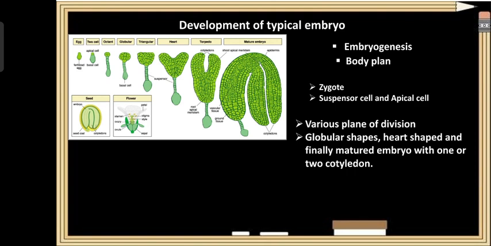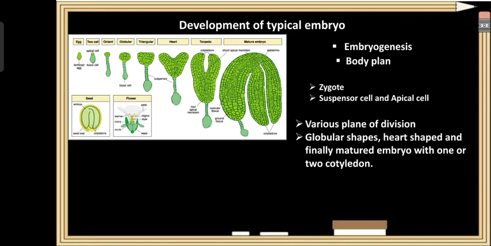Okay, so now I will again repeat the development of the typical embryo. So what is embryogenesis? The process of formation of the embryo is called embryogenesis. Embryogenesis establishes the body plan of the plant. In the early stage of embryogeny, the dicot embryo development and monocot embryo development are almost the same.